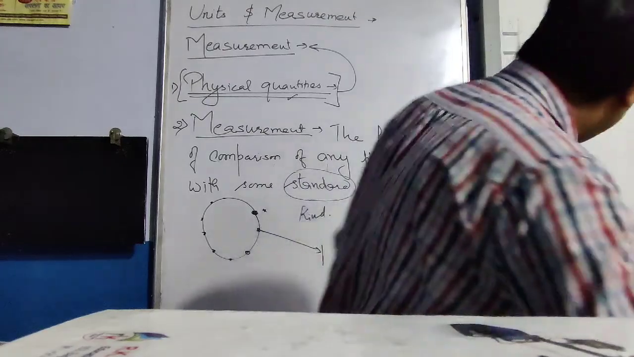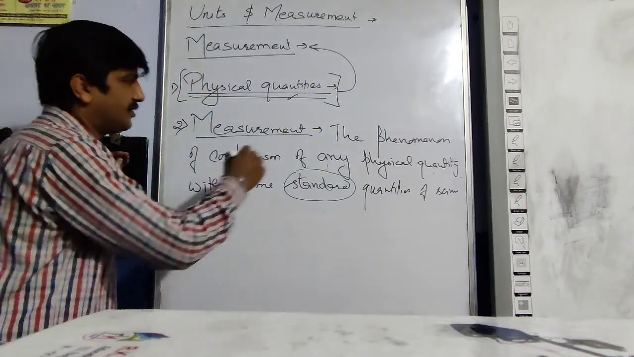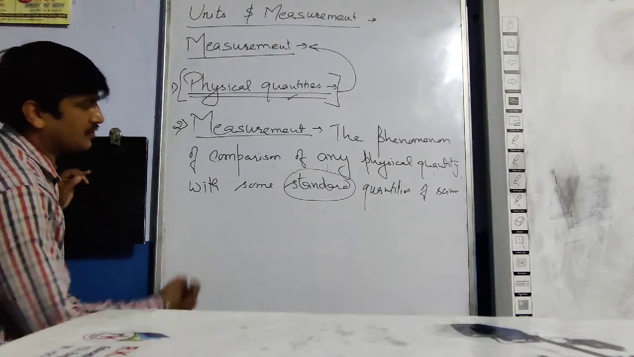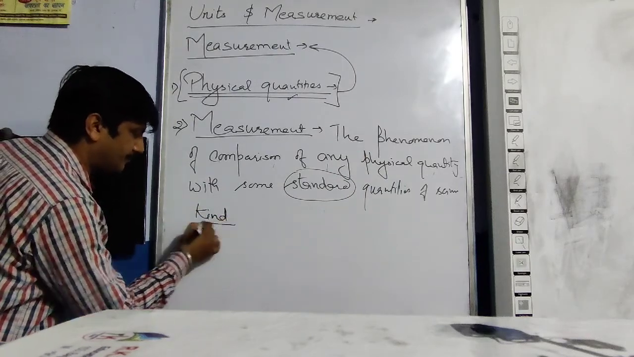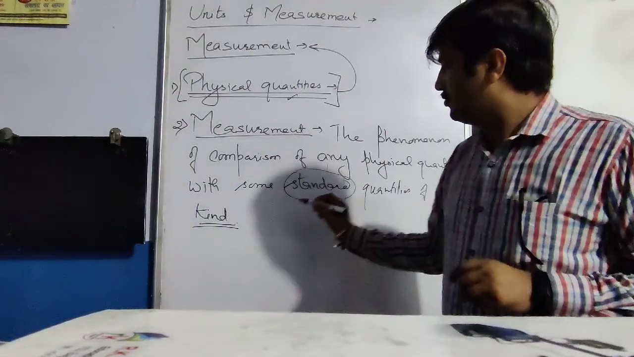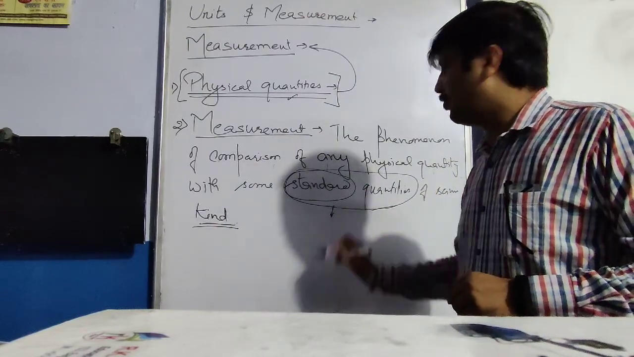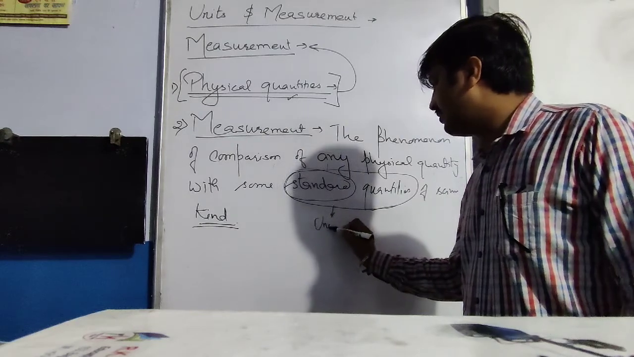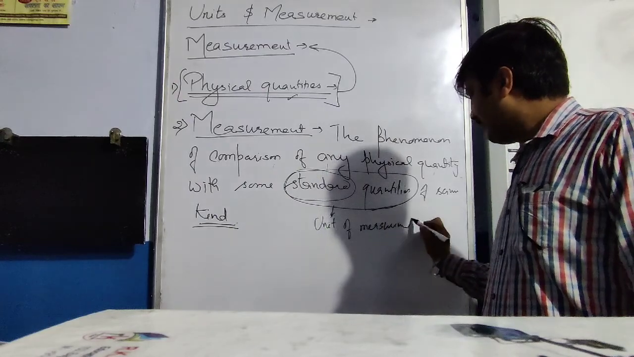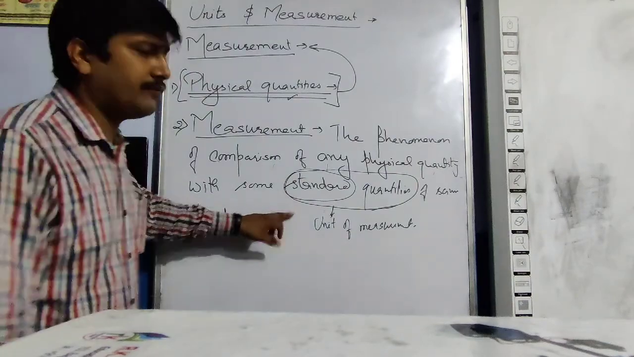So basically now, what is the measurement? Measurement is the comparison of any physical quantity with some standard quantities of the same kind. See, this standard quantity is also known as the unit of measurement. This standard quantity is also referred to as the unit of measurement.